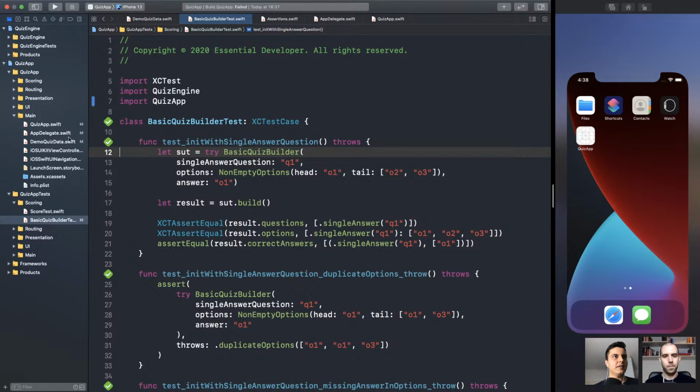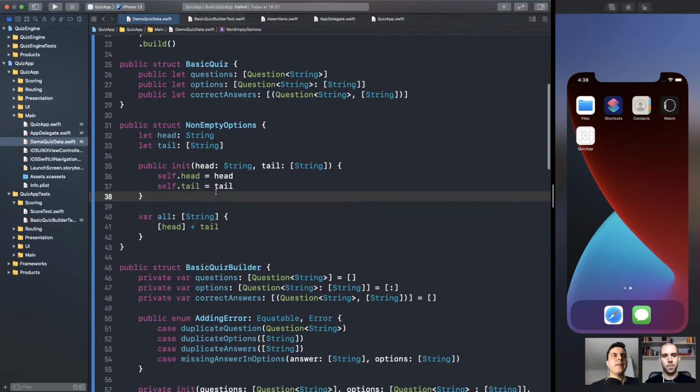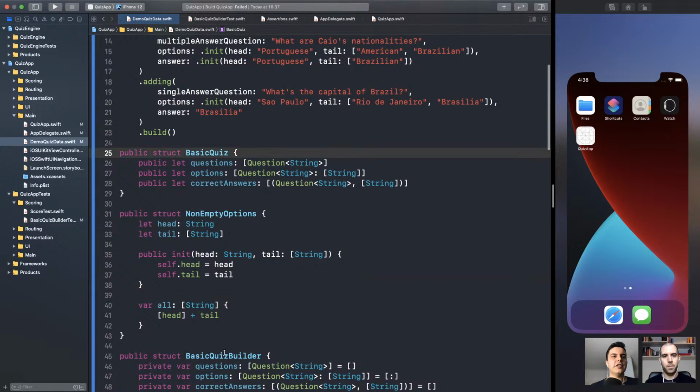Make sense? So when we create our domain module, that could be a package or a framework, we'll move these types there. And you can only create basic quiz through the builder. And then we have the module level access control protecting the invariants for us as well. Make sense?